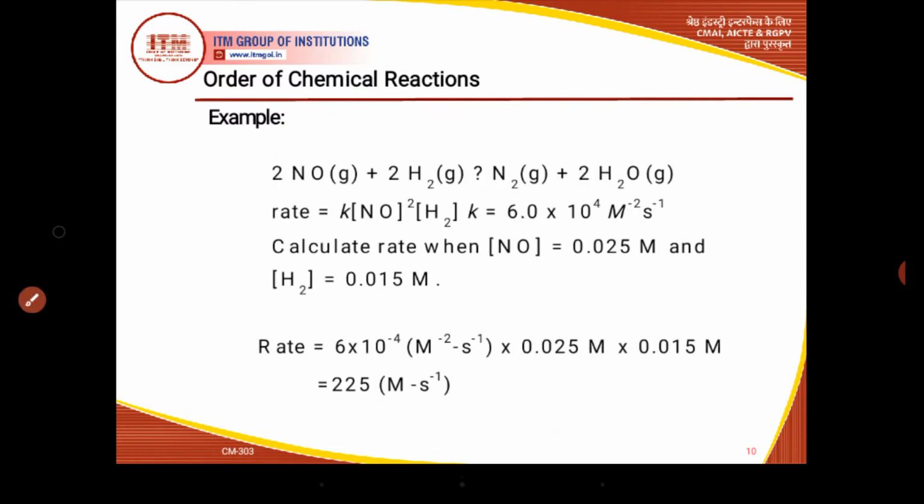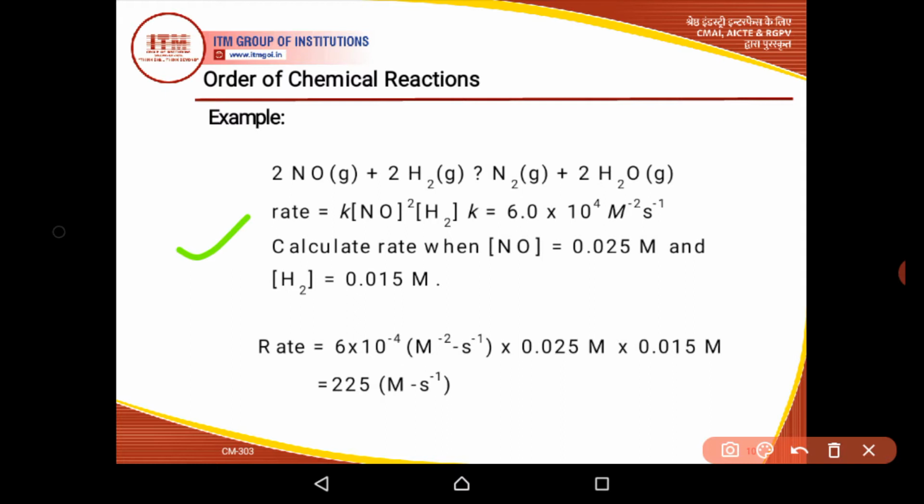This is another example of chemical reaction in which the stoichiometry of reaction is given, as well as the rate is also given. Rate means it is based on the rate law. Please understand this point: it is rate based on the experimental facts. So the rate is given, rate equal to K [NO]^2 [H2]^1.